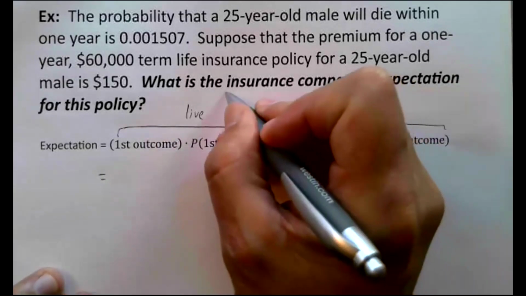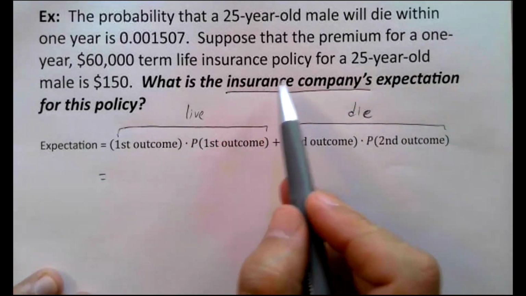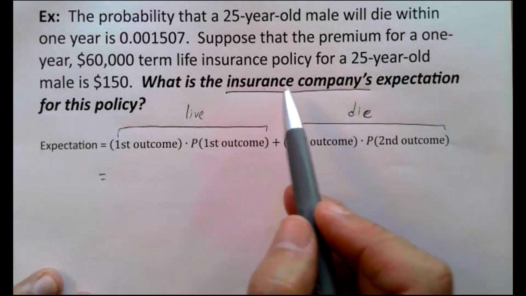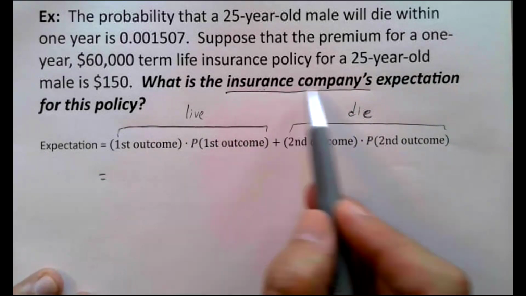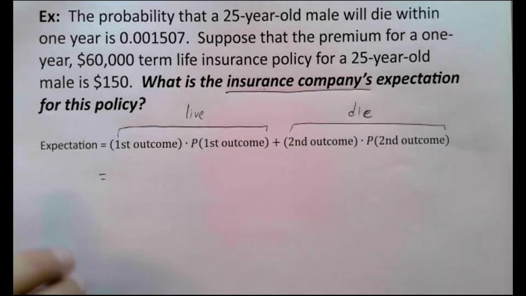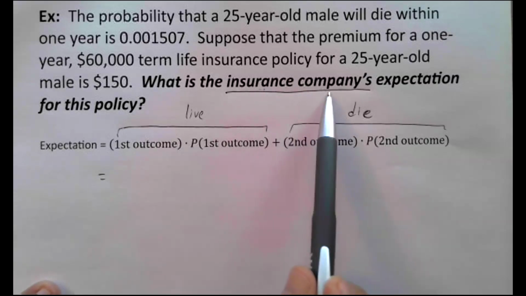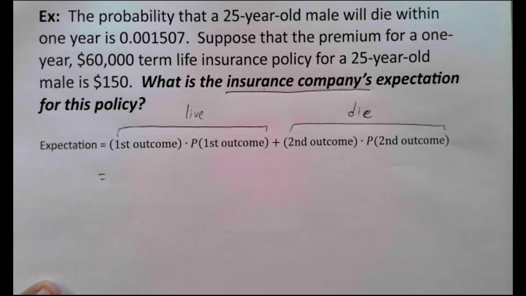As far as the insurance company is concerned, again, we are doing an expectation problem, but we are doing this from the point of view of the insurance company. They are not asking us to do this from the point of view of the 25-year-old male. In other words, we own the insurance company. We are the insurance agent. We want to figure out what is our expectation. So it's very important whose point of view we're doing this from. We actually run the business, we're selling the policy, we're trying to determine if we're going to make money on these policies in the long run.